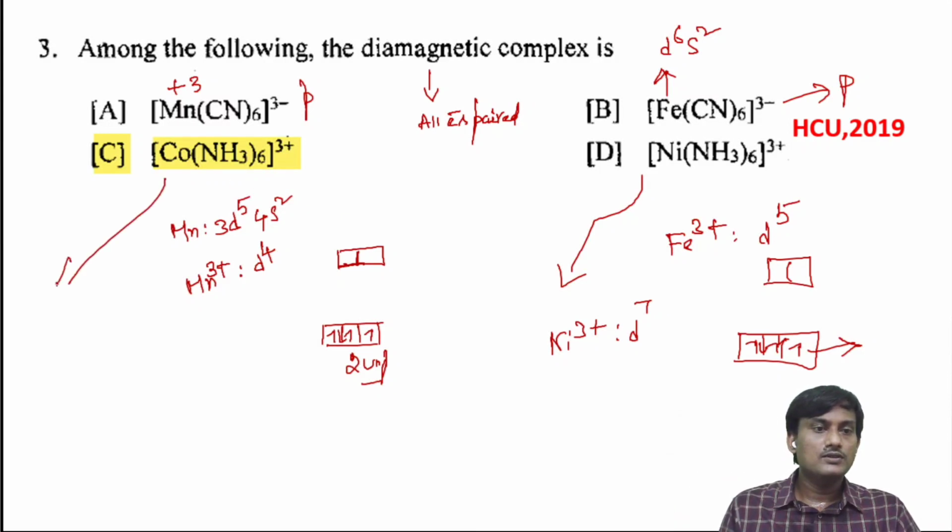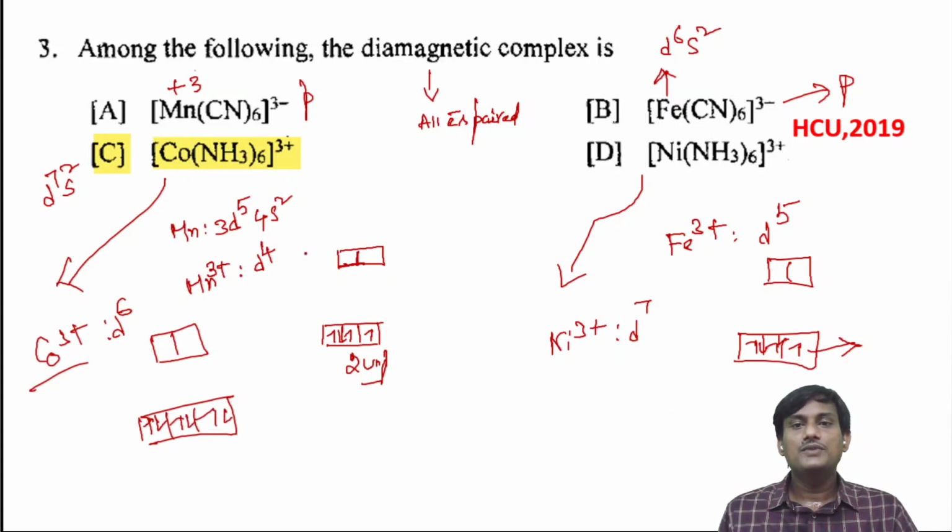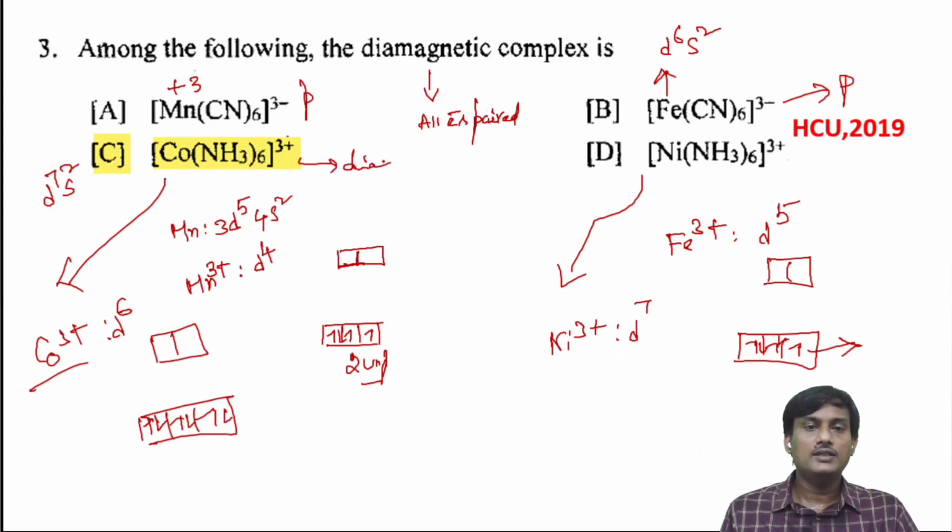But if you take cobalt 3+, cobalt has 3d7 4s2 electron configuration. If you take cobalt 3+, the electron configuration is d6. And in the strong field ligand case, the six electrons will be paired: 1, 2, 3, 4, 5, and 6. There is no unpaired electron, so this one is diamagnetic.